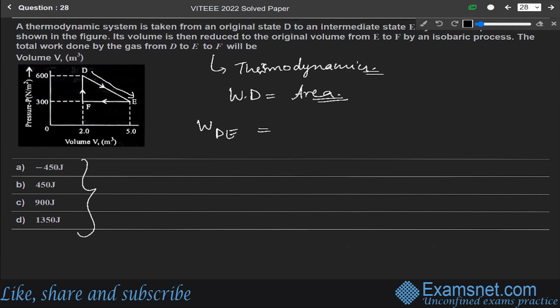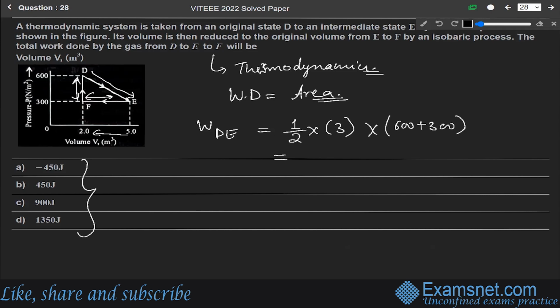So here in this case, it will be half into (600 plus 300) into (5 minus 2), which is 3. Because the area of a triangle is half into base into height. The base is 5 minus 2, that is 3, and the height is DE, so 600 plus 300.